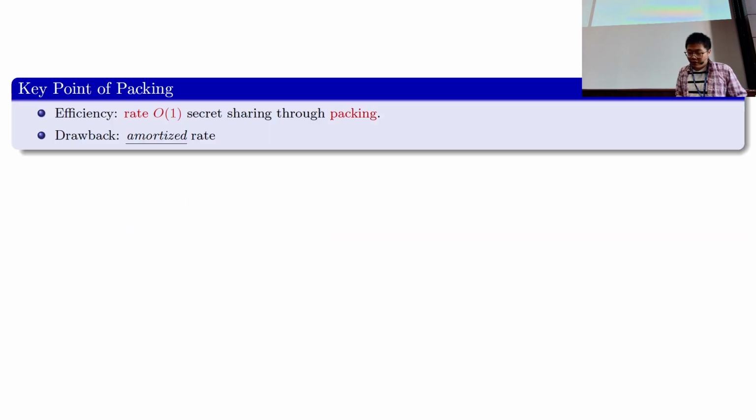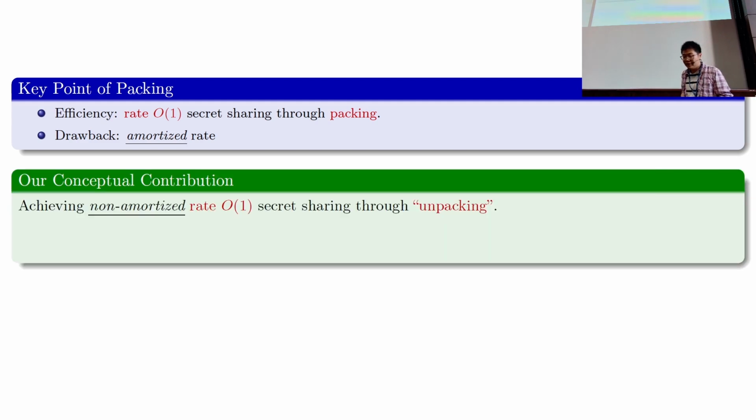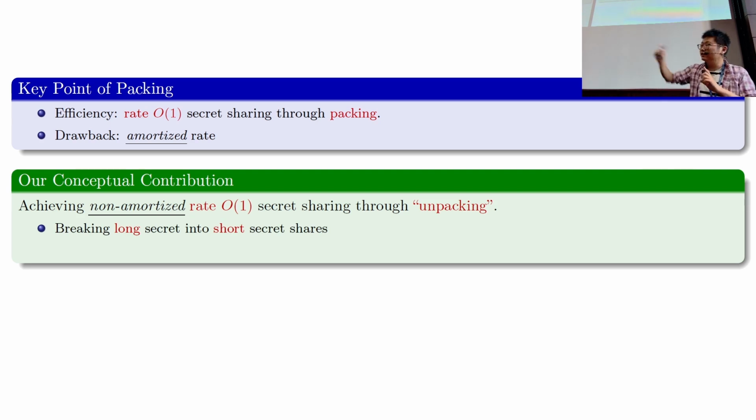So in order to bypass this limitation of packed secret sharing, our idea is: can we design a secret sharing scheme that is MPC friendly such that it has a non-amortized constant rate? If we can design such, and hopefully we can do so by breaking a very, very long secret into smaller secret shares such that the total share size is comparable to the secret size.